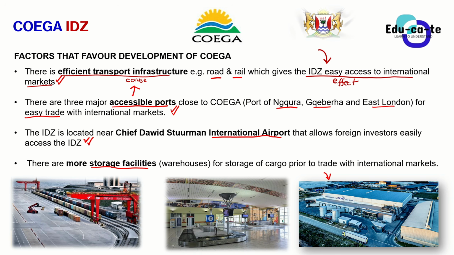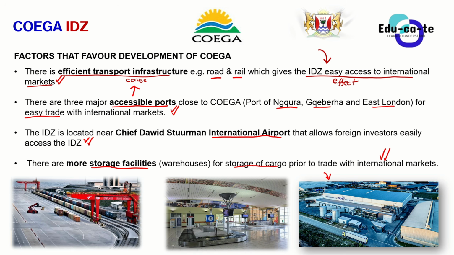Okay, so there are many warehouses. Warehouses are just those places of storage. So there are many warehouses around the Coega ITZ. So this makes it easier to store some cargo before trading with the international markets.